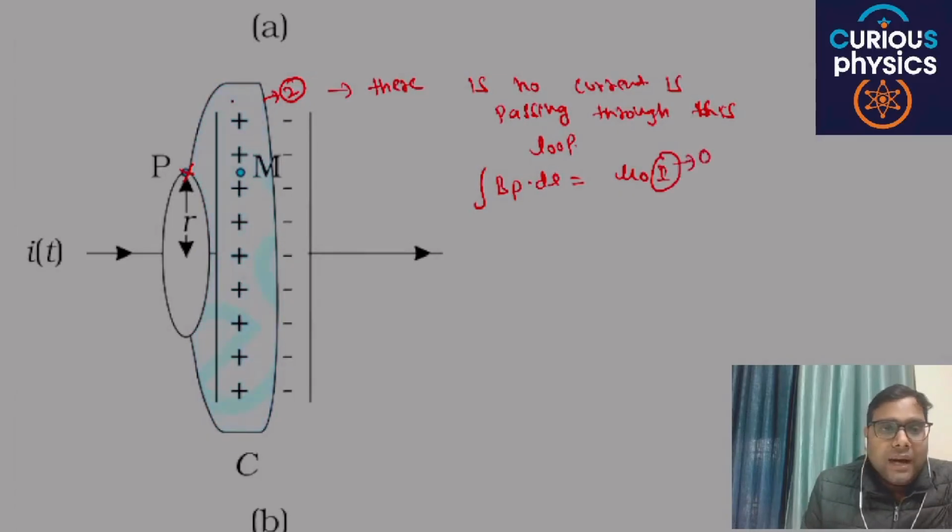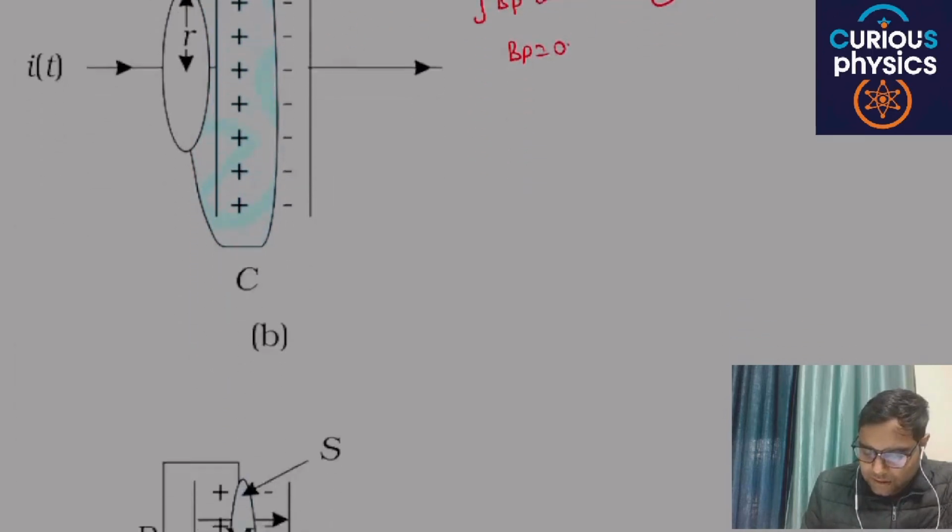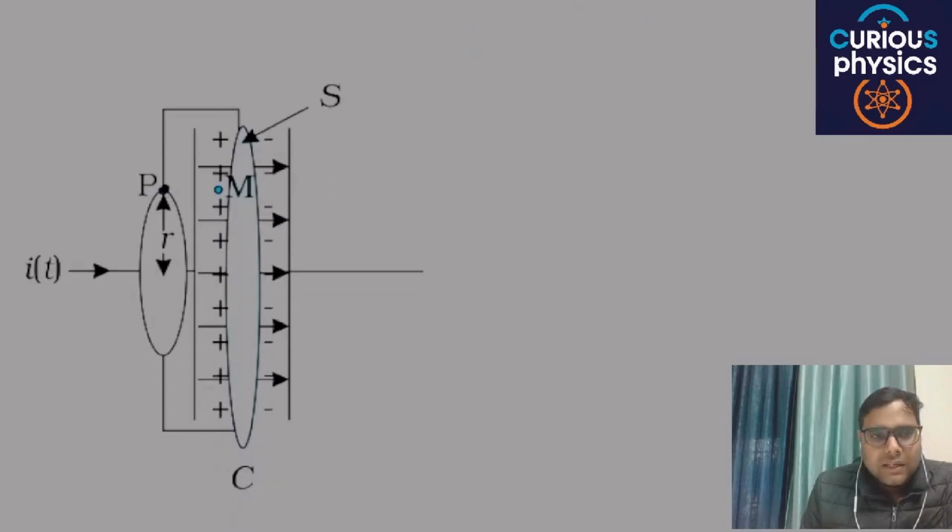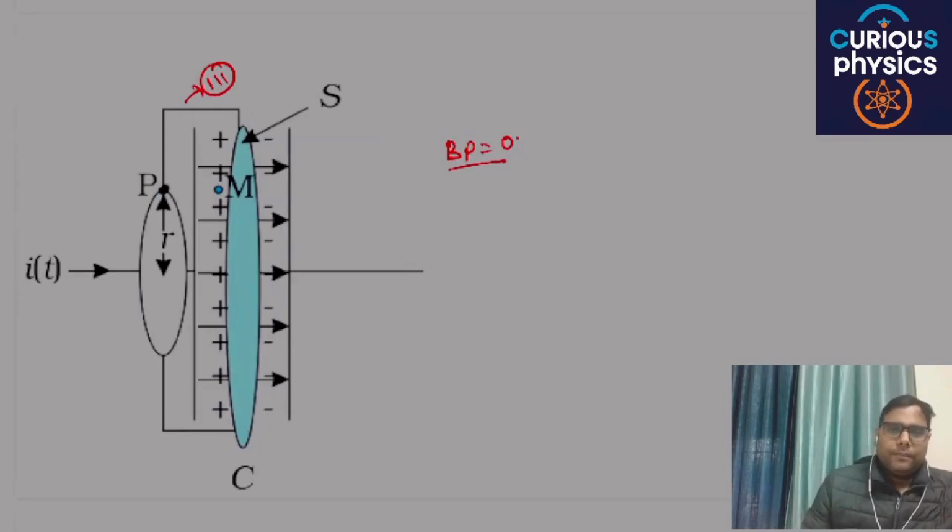In this loop I is 0, and you will get the value of magnetic field equal to 0. In the same way, in third case, we will also get the value of magnetic field at point P as 0, because in this particular loop 3 again no current is flowing.